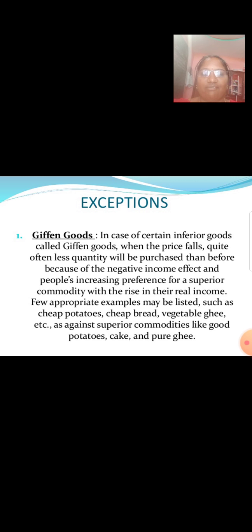Exceptions. Giffen goods. In case of certain inferior goods called Giffen goods, when the price falls, quite often less quantity will be purchased than before because of the negative income effect and people's increasing preference for a superior commodity with the rise in real income. A few appropriate examples may be listed, such as cheap potatoes, cheap bread, vegetables, ghee, etc., as against superior commodities like cake and pure ghee.